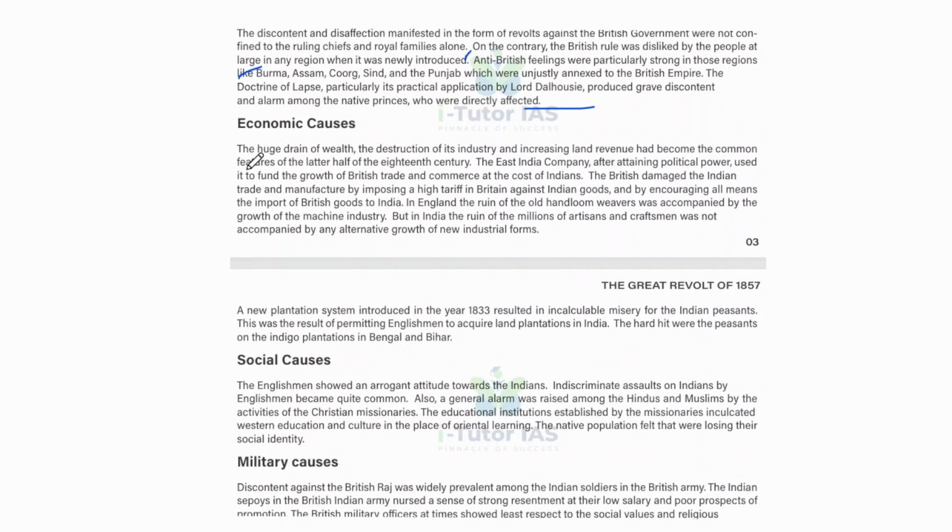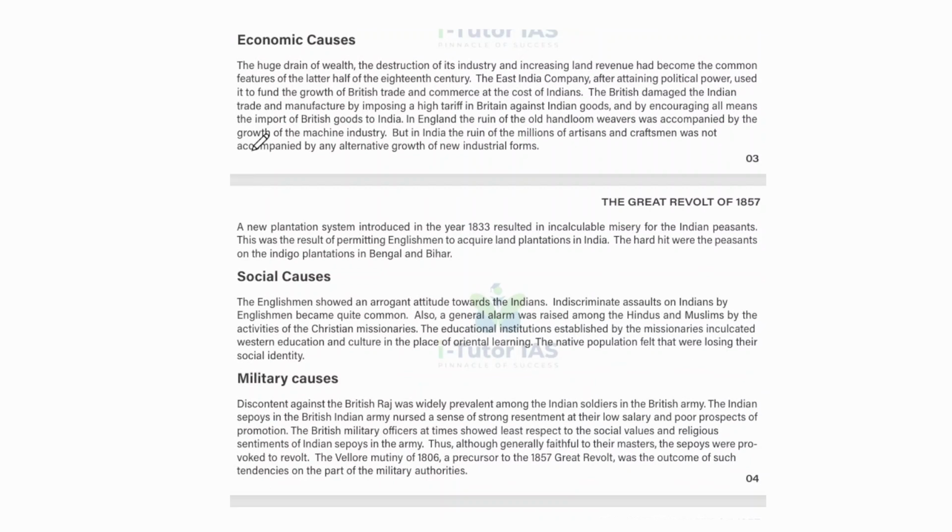And economic causes: the huge drain of wealth, the destruction of industry, and increasing land revenue had become the common feature of the latter half of the 18th century, and the East India Company, after attaining political power, used it to fund the growth of British trade and commerce at the cost of Indians.